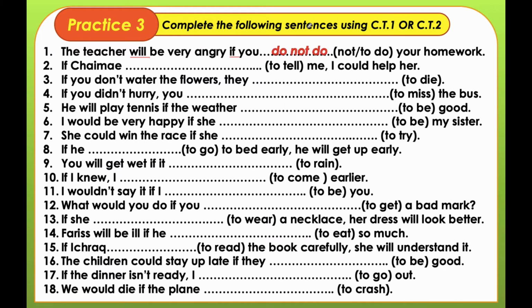Number 2, we have here could. That means type 2. If Shaima told me, I could help her. If you don't water the flowers, they will die. If you didn't hurry, you would miss the bus. He will play tennis if the weather is good. I would be very happy if she, and we have the verb to be. Shall we put was or were? Certainly were. I would be very happy if she were my sister.